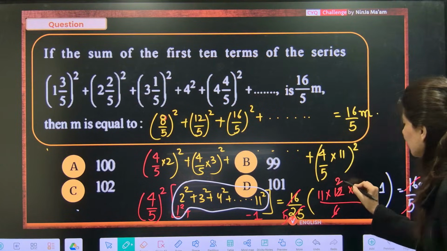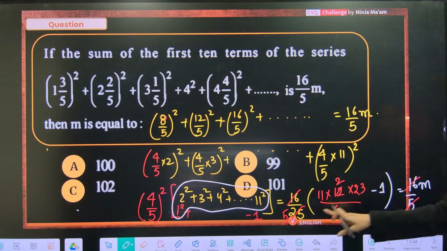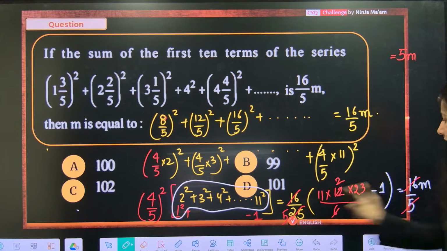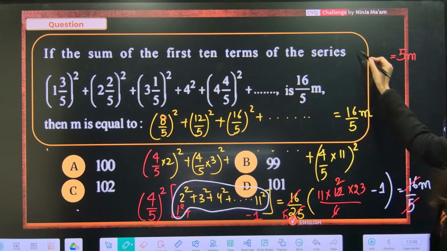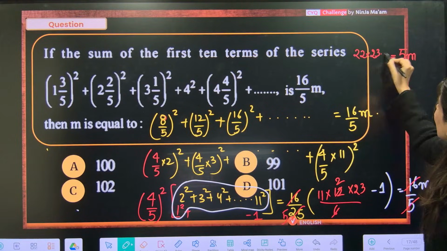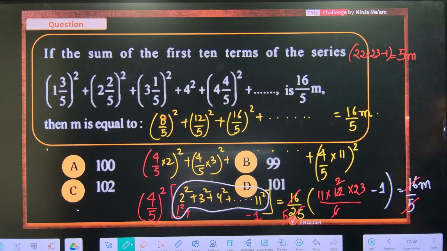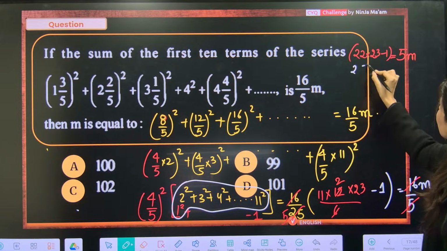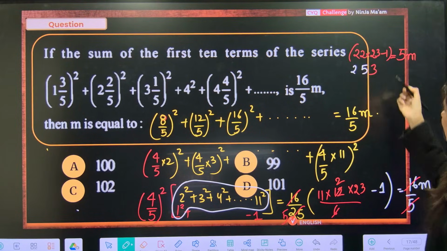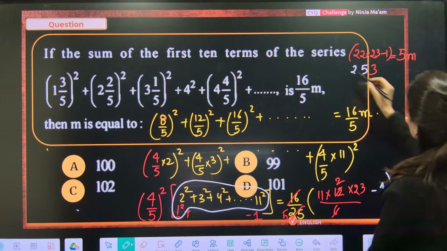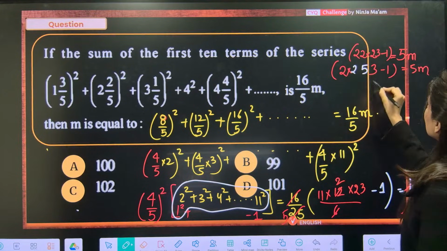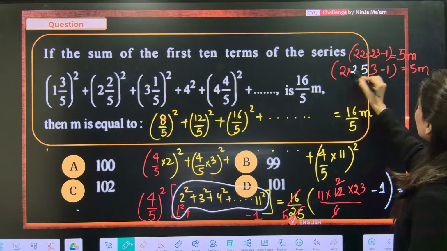This is 16 and 2. So your answer will be what? Tell me. On the right hand side, we have 5m. On the left hand side, 5 is gone, so this is 22 into 23 minus 1. So 22 into 23 will give you 253, and double of it, 253 into 2 minus 1, is equal to 5m. 6, 5 2s are 10, 1 carry, 2 2s are 4, 5 zeros.